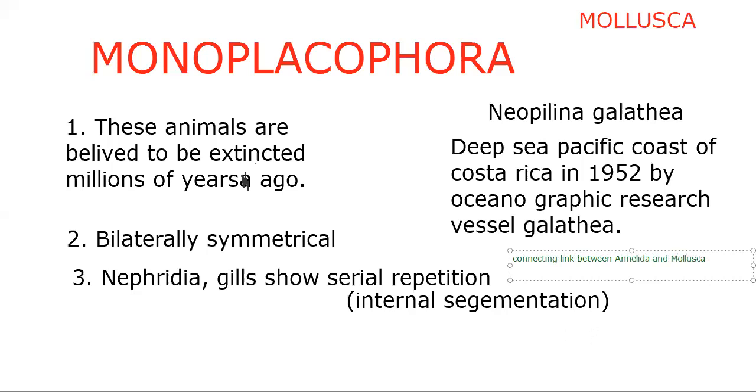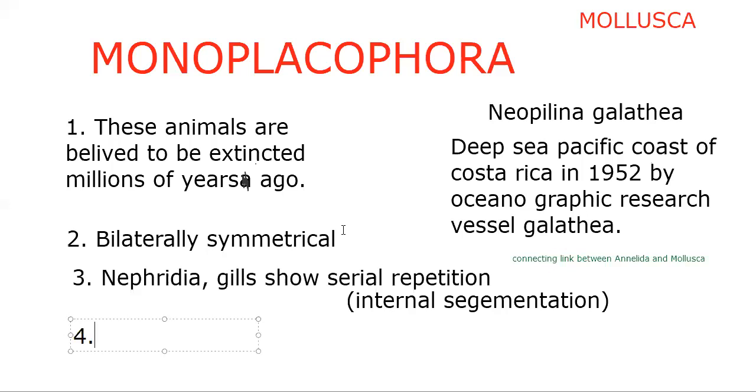We are going to learn this back again in the next organic evolution chapter. Just for information, I am showing here that we believed it as a connecting link between Annelida and Mollusca. So the nephridia and gills show serial repetition and internal segmentation. Because of that particular feature, we said it is a connecting link between Annelida and Mollusca. Let's go with some more characters here that we learned.